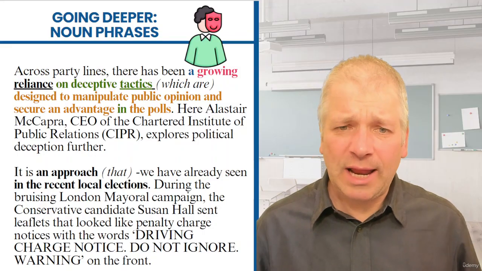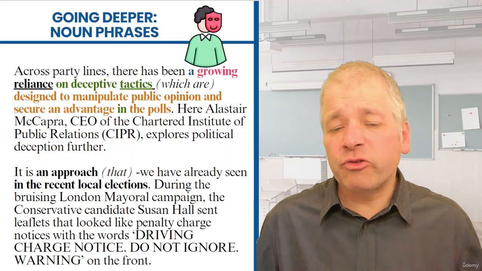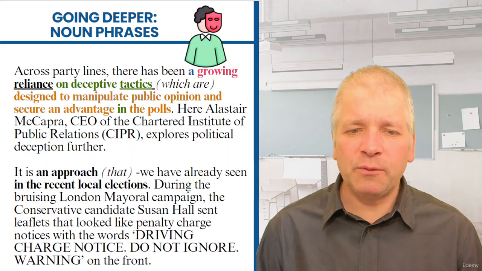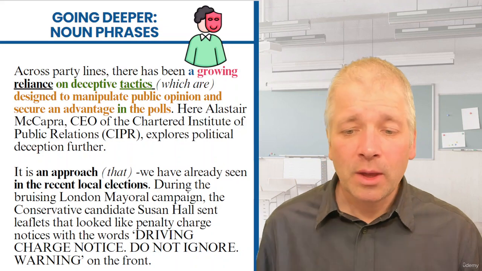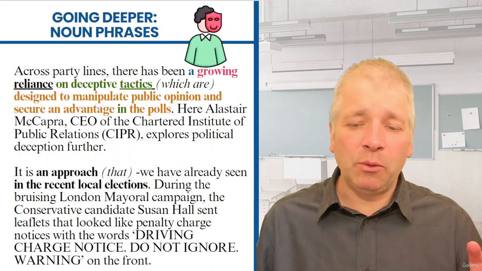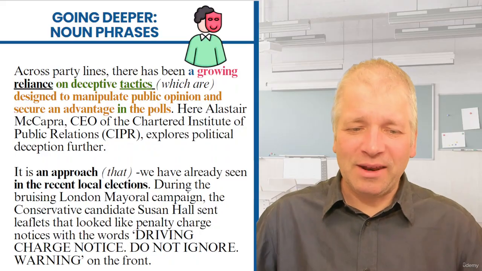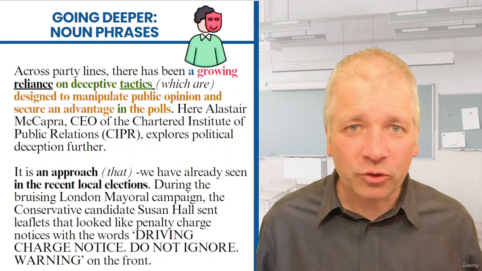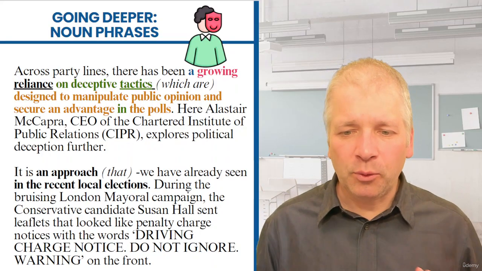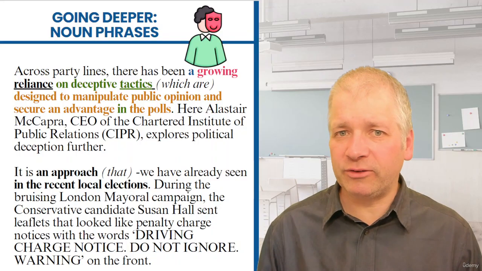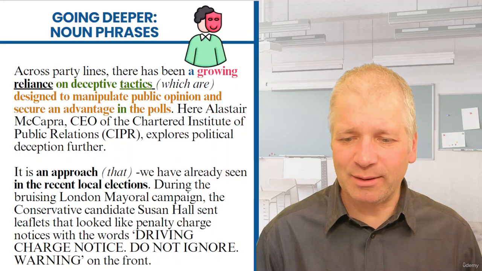So we could call it a noun phrase starting with approach, or we could treat approach as being an individual noun followed by a noun clause. And the noun clause is the clause that follows that. It doesn't really matter what terminology you call it. What's important is to know the rules that you can apply to make the sentence.